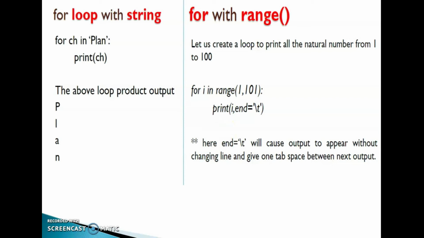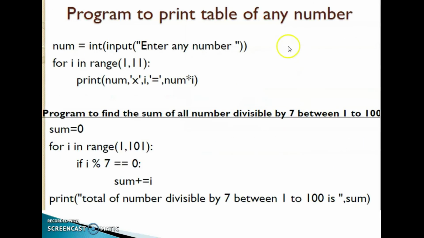Clear, children? Then the next one, program to print the table of any number. So num is equal to input, enter any number. You can enter one number, and that number will be stored in the variable num. Then for I in range 1, 11. 1, 11 means the multiplication table will be generated from 1 to 10.